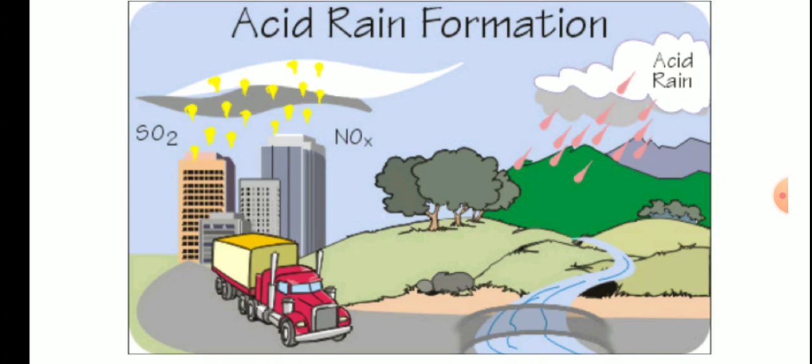The corrosion of the marble of the Taj Mahal is due to the acid rain. The yellowing of the marble of the Taj Mahal is due to the acid rain. That's why the industries near that region either have been shut down, or they have been given strict rules and regulations, so that whatever emissions they are creating should be pure.